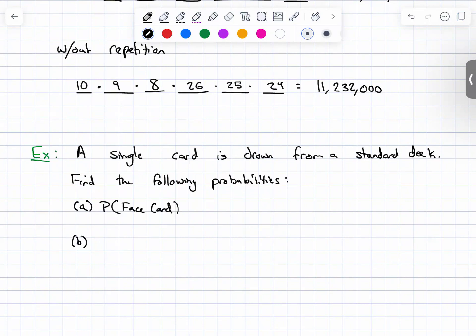Part B will be the probability of an even card. Part C will be the probability of a queen or a red card. Let's do those three.